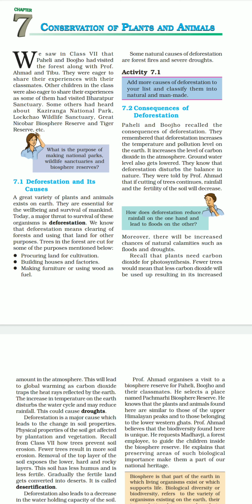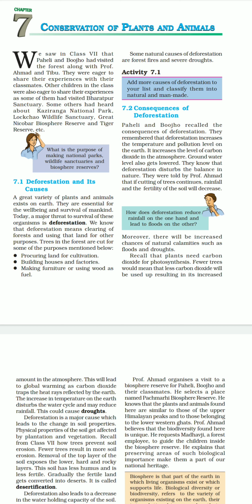Why will the fertility of the soil decrease? Because, as I just told you, roots hold the soil firmly. The topsoil contains a lot of nutrients, which are required for the growing of crops, right? So when the soil gets eroded away, blown away by wind or flowing water, that is called soil erosion.